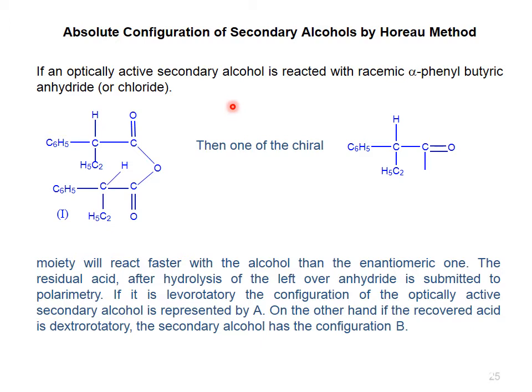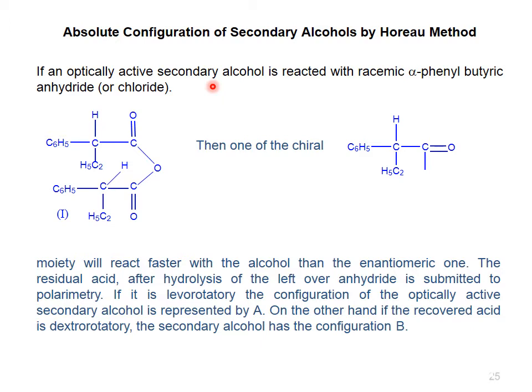If an optically active secondary alcohol is reacted with racemic alpha-phenyl butyric anhydride or chloride, then one of the chiral moieties, and this is a very important point, that we are using racemic alpha-phenyl butyric anhydride. This is alpha-phenyl, this is the alpha carbon. On the alpha carbon there is a phenyl moiety, and this is butyric anhydride.